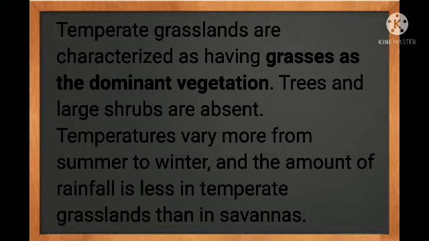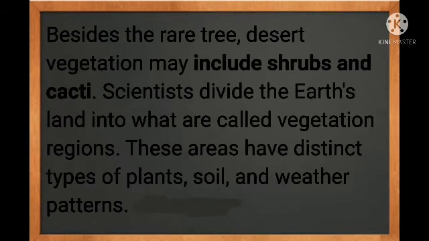Temperate grasslands are characterized by having grasses as dominant vegetation. Trees and large shrubs are absent. Temperatures vary from summer to winter, and the amount of rainfall is less in temperate grassland than in savannas. Means there will be less rainfall, and the grasses are high and trees are fewer in this vegetation. And we next go for desert vegetation, which may include shrubs and cacti.